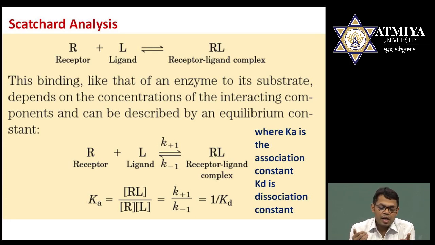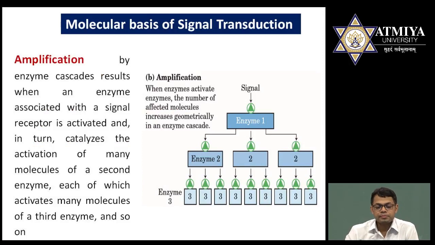K plus 1 and K minus 1 can be indicated as Ka and Kd, where Ka is considered the association constant and Kd is considered the dissociation constant. During dissociation, RL separates into R plus L, meaning the receptor-ligand complex separates into receptor and ligand, and remember Ka is always inversely proportional to Kd. It means association is always inversely proportional to dissociation.